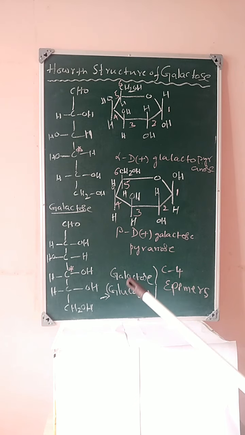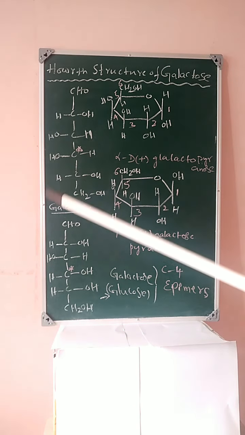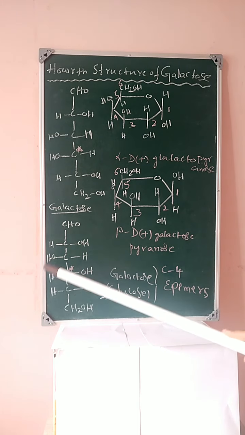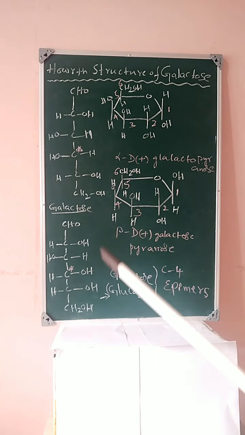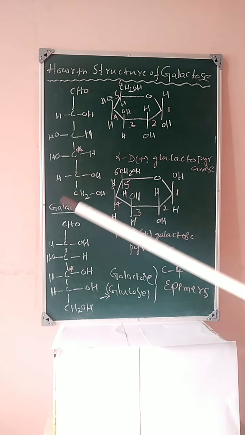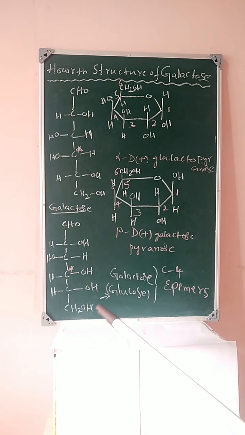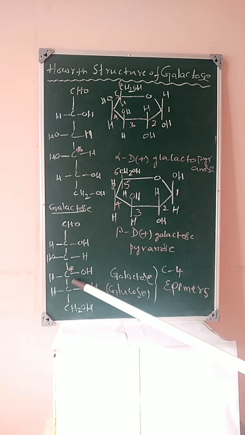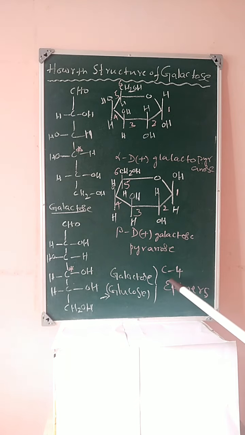Now, one important point, students. It is galactose. Just observe the structure of glucose: CHO, CHOH, COHH, CHOH, CHOH, CH2OH. Here glucose and galactose have the same configuration except at the fourth carbon. Observe, students: the second carbon is same, third carbon is same, fifth carbon is same, except the fourth carbon. This type of compounds are called epimers. Since a different configuration is present at the fourth carbon, those are known as C4 epimers.